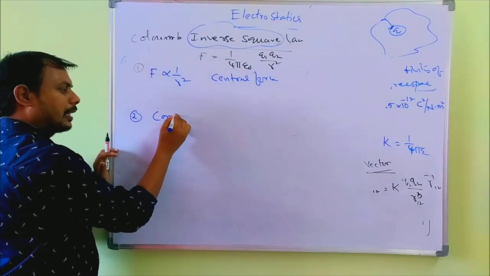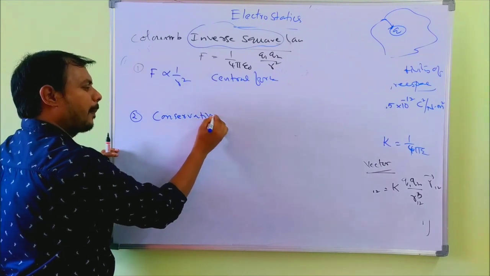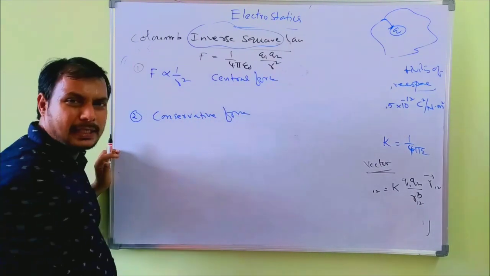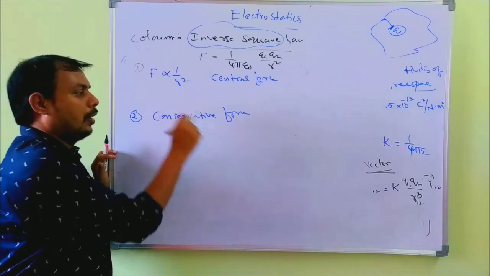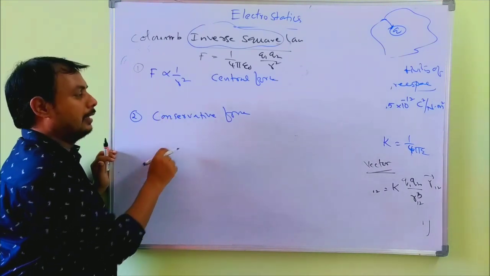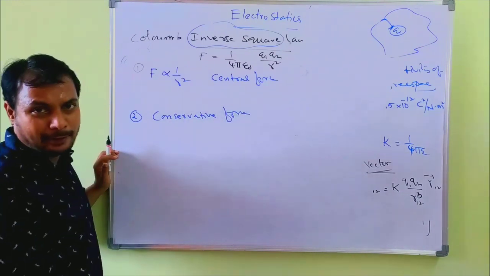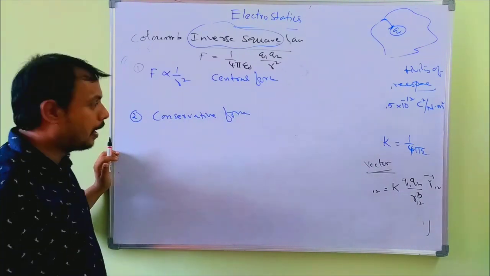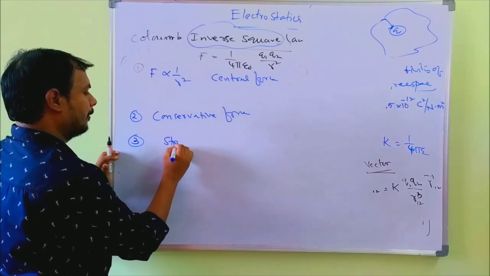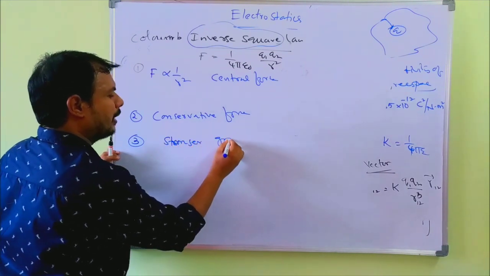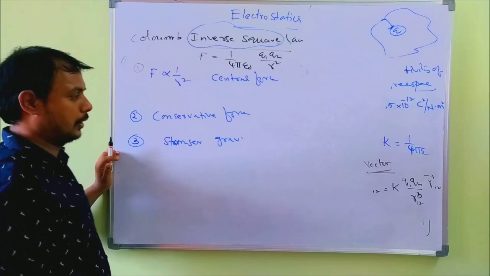Coulomb's inverse square law is a conservative force. What do you mean by conservative? Already discussed in work, energy, power. If the total work done in a closed path is zero, independent of the path, then the force is called a conservative force. And this force is stronger than gravitational force.